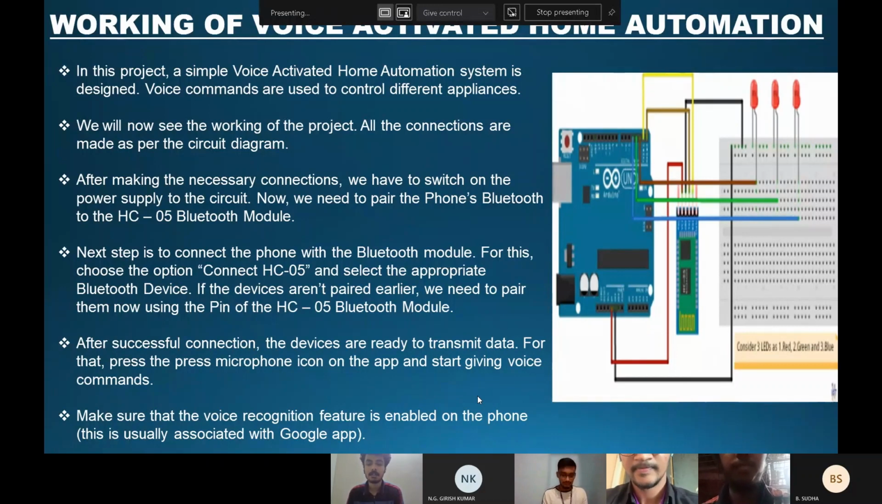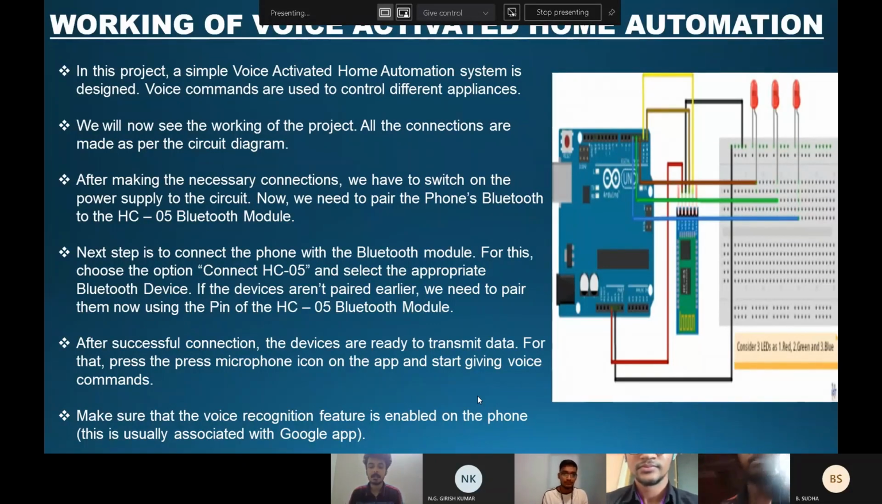So now we have to connect the Bluetooth with the Arduino. The RX pin of the Bluetooth will be connected to the TX pin of the Arduino, and the TX pin of the Bluetooth will be connected to the RX pin, ground will be connected to ground, and the VCC will be connected to the 5-volt power.